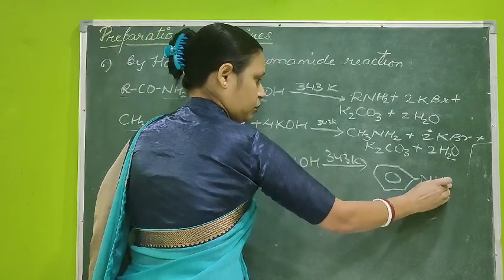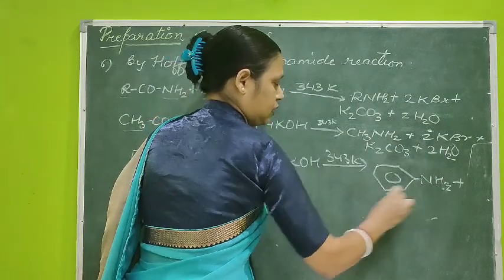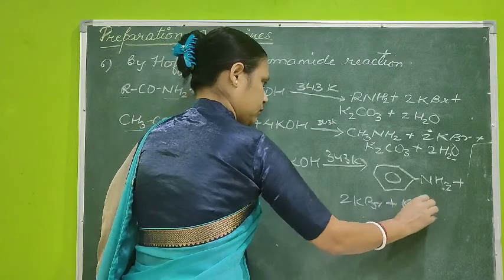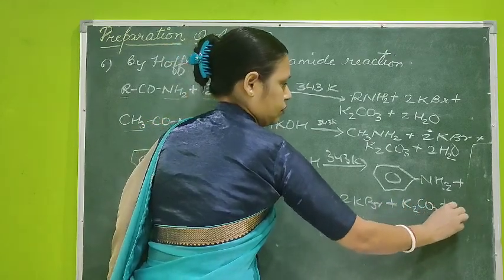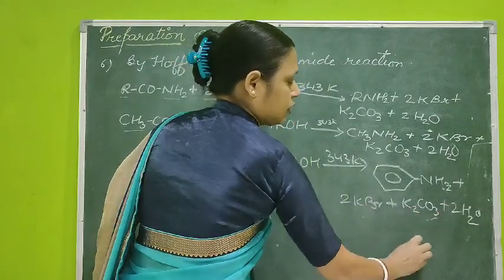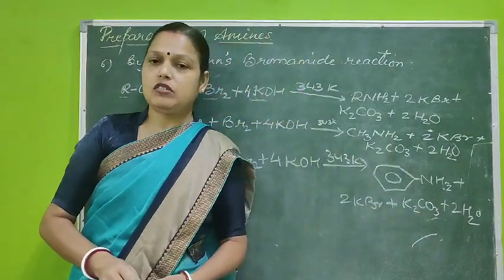Here it was methane amine, and here it is aniline, and the byproducts will be as before. Here the methods of preparation are over.